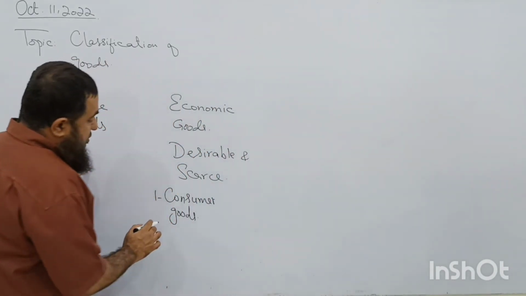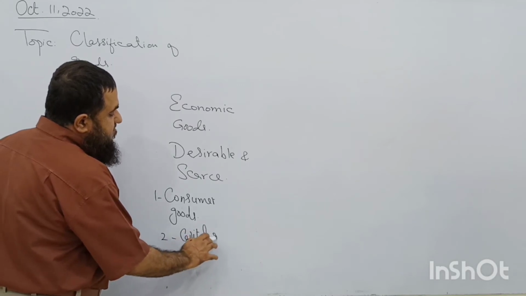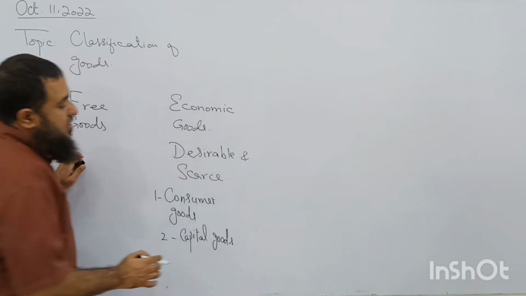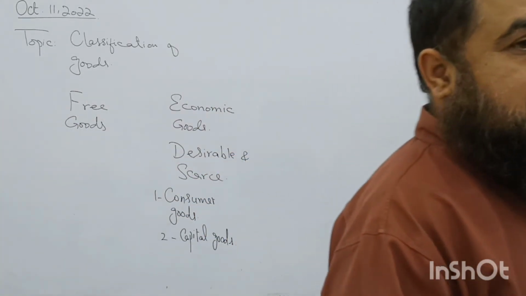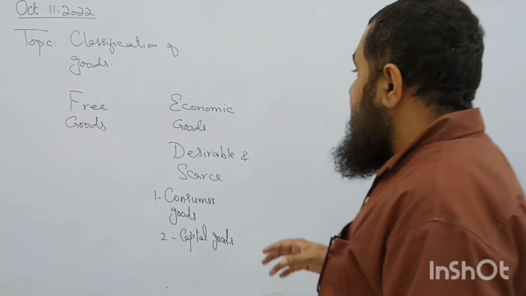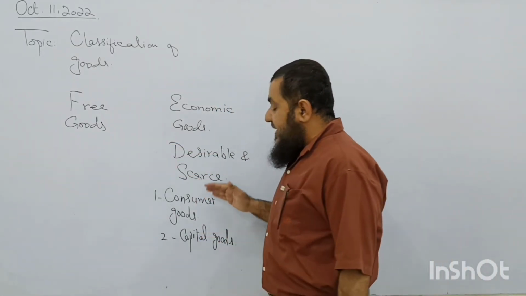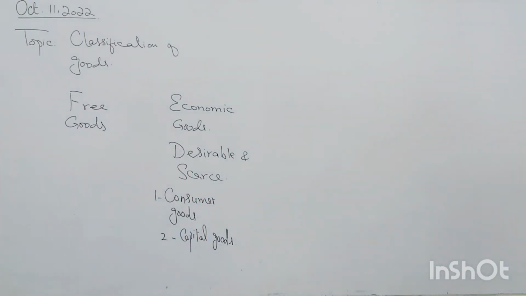The second type of goods which we talk about are the capital goods or producer goods. These are the goods which are required to produce further goods. They are not demanded for their own sake, but for the sake of further production, like machinery, like factory buildings. So they are required to produce other goods and services like the consumer items. Clear? So these are the free goods and economic goods. We have different types of them. Now come towards another type of the goods which are economic in nature.